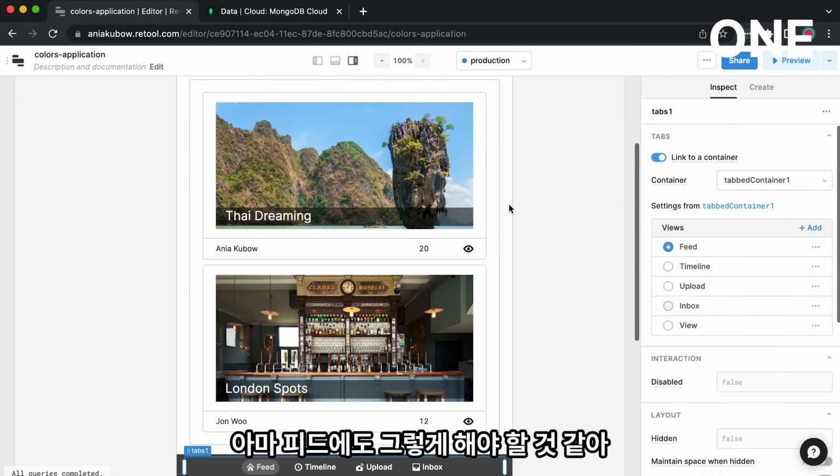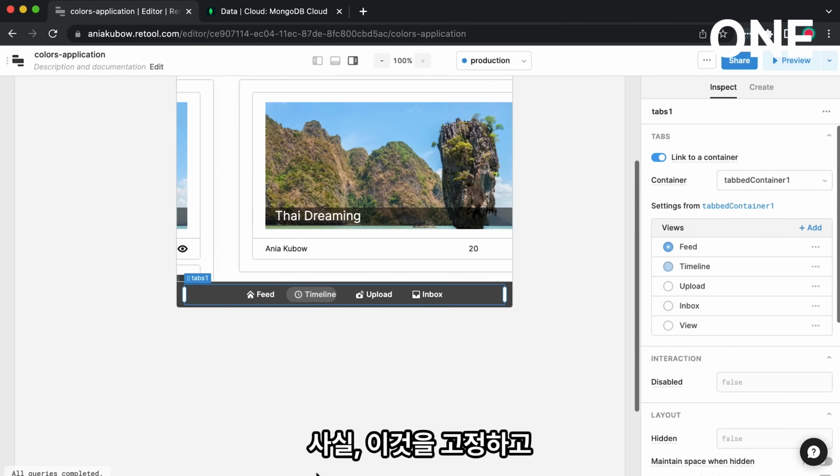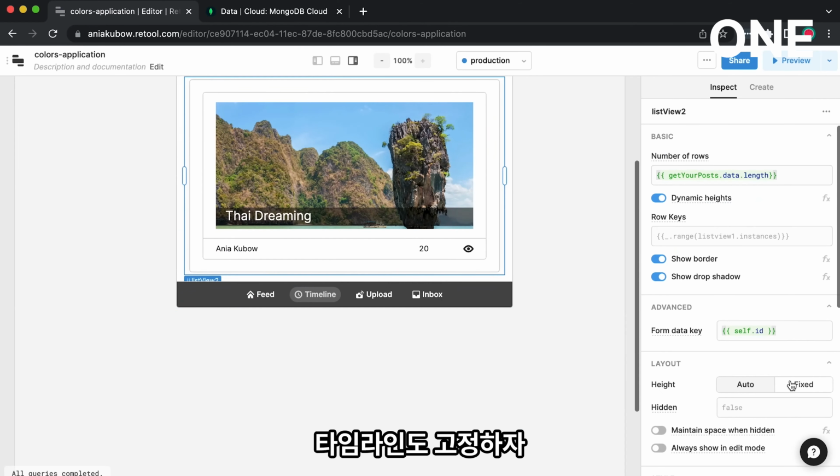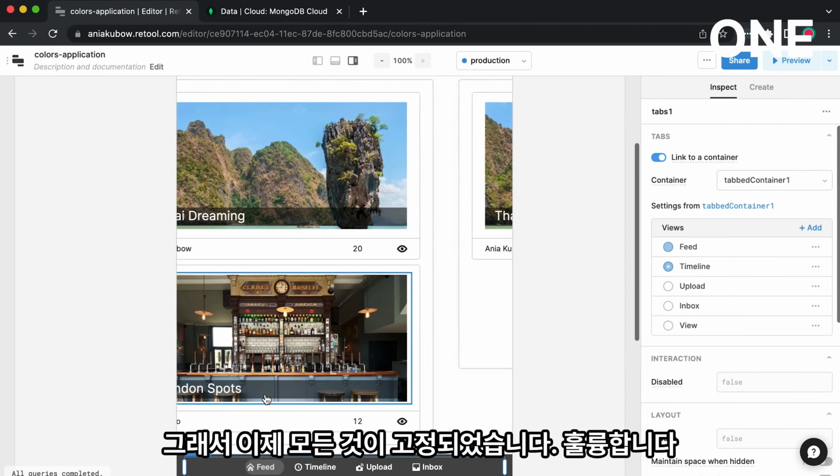Perhaps we should do that for the feed too. In fact, let's make this fixed. And let's make the timeline fixed as well. So everything is now fixed. Great.